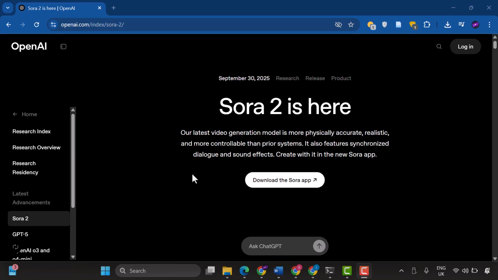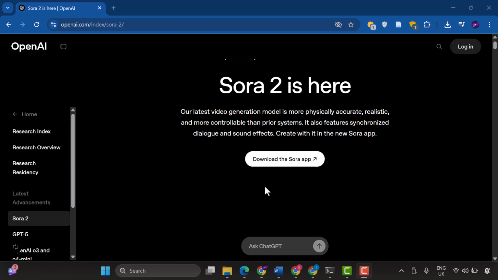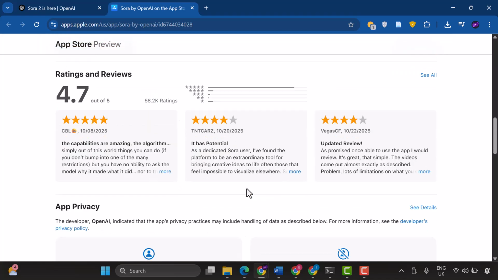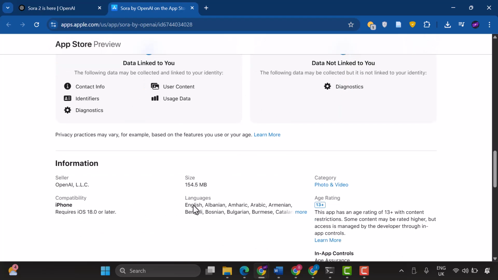So like I said, there are different ways to access Sora 2, and I'm going to walk you through each method. So you can either do this by downloading the Sora app directly. So if you click here on this link, you can see the options. If you are using an Apple phone or an iPhone, you can download Sora 2. The app is available on the App Store for iPhone users. It's a straightforward download process.